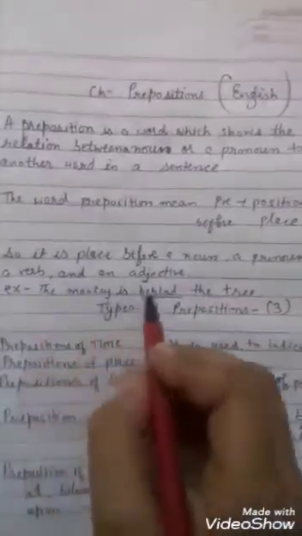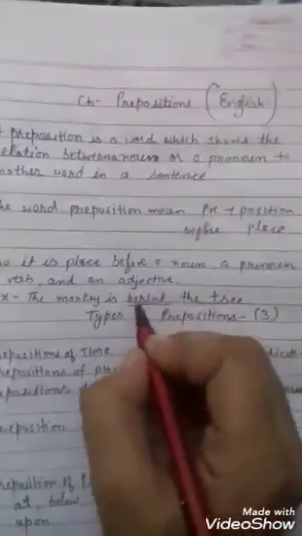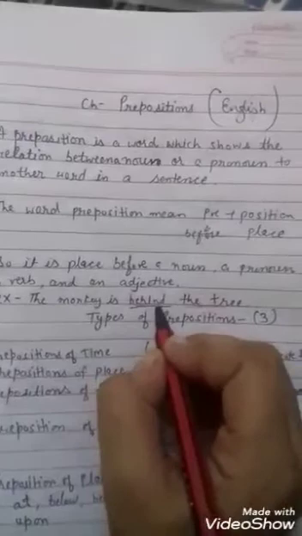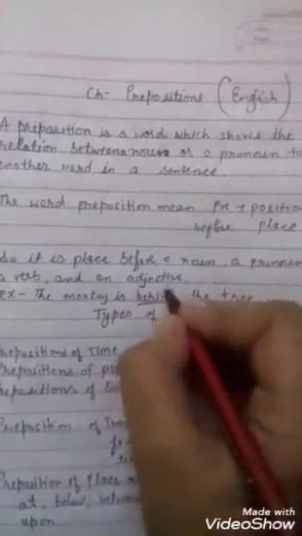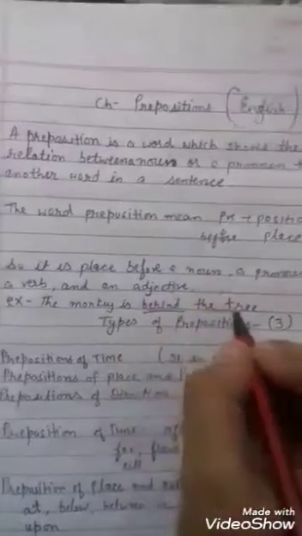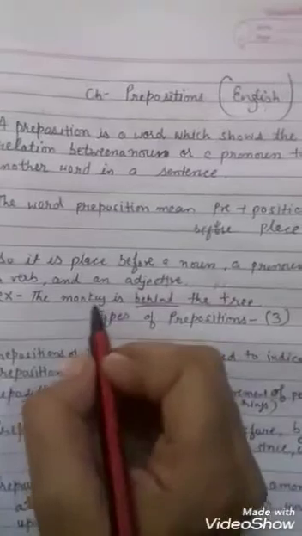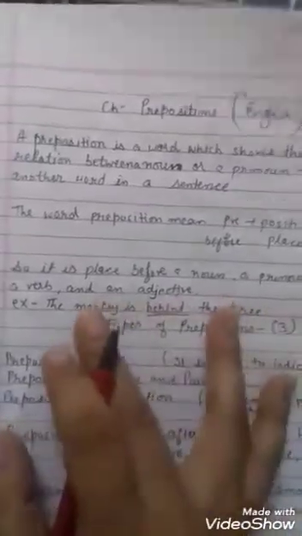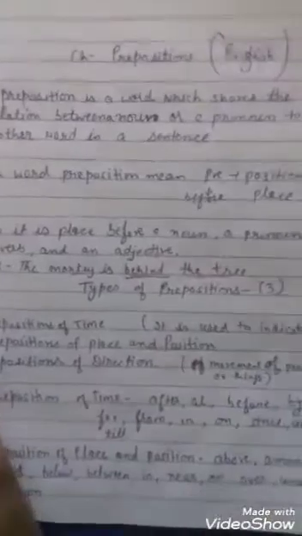Example, the monkey is behind the tree. So you can see the tree is the noun and behind is a preposition. So behind is coming before a noun. Okay, that is a noun, that is a preposition, and the preposition is before the noun. And you can see there is a monkey and a tree. So the relation between the monkey and the tree is behind. The monkey is behind the tree. That is the relation between the monkey and the tree.